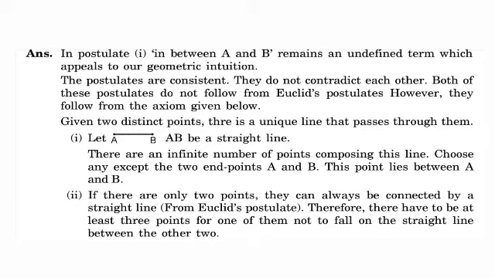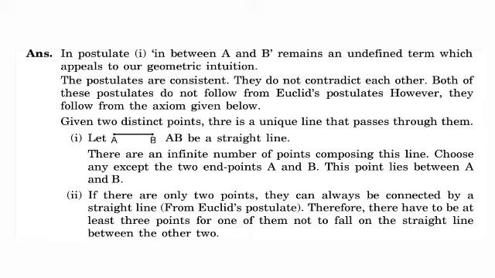Given two distinct points, there is a unique line that passes through them. Let AB be a straight line. There are an indefinite number of points composing this line.